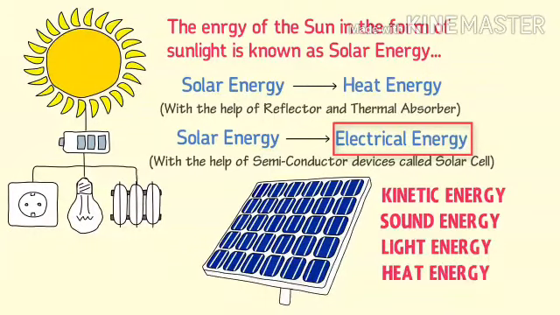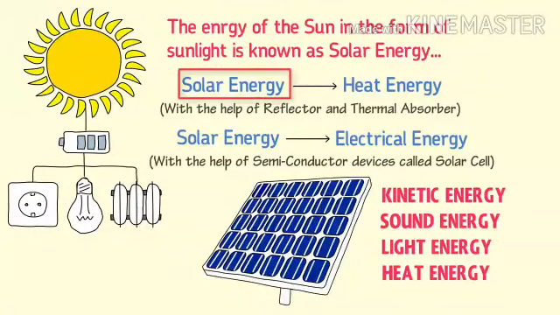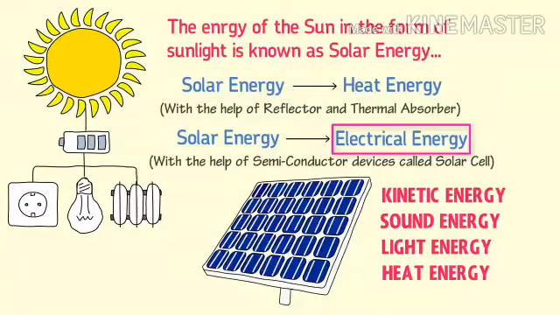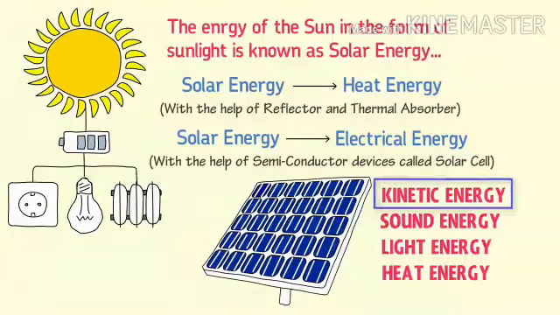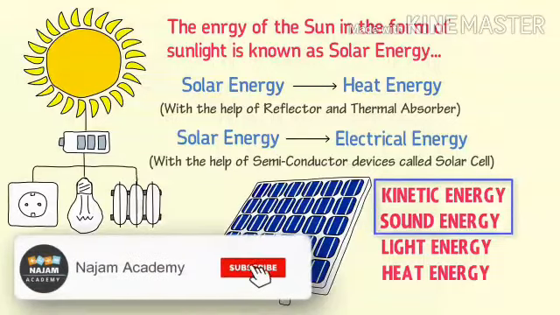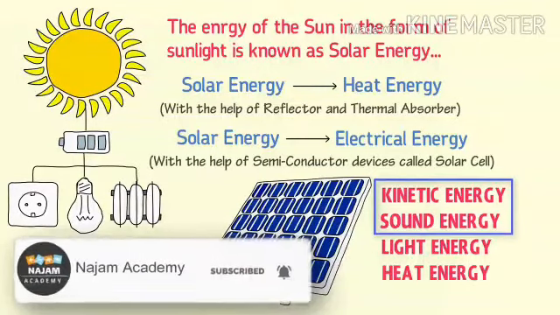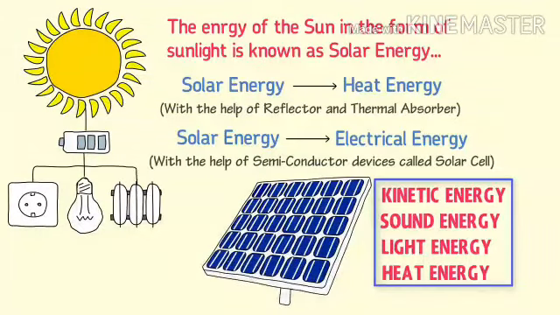Thus, in this example, solar energy of the sun is converted into electrical energy and then to kinetic energy and then to sound energy and at last to light energy. Finally, let me clear your concept about the common misconception regarding energy transfer and energy transformation.